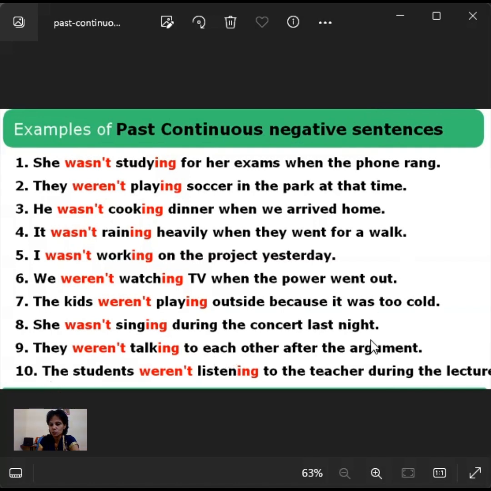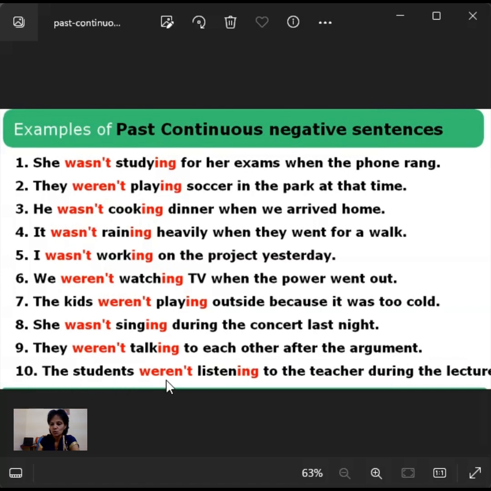These are all in past moment. Maybe they started speaking again now, recently, at present moment, but these are all in past. So at that time, these people, after their argument, they were not talking in that past moment.